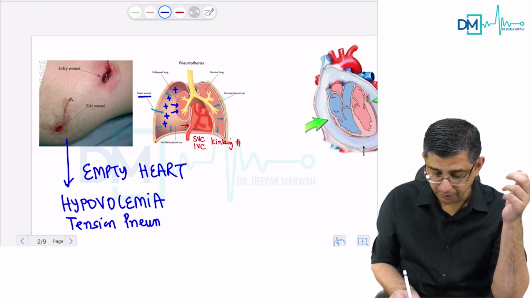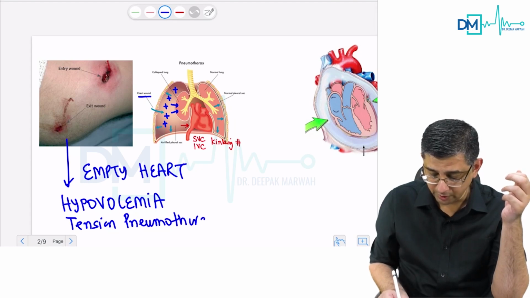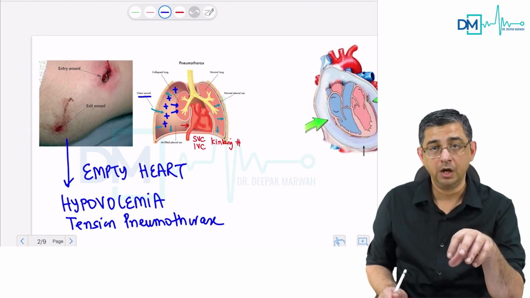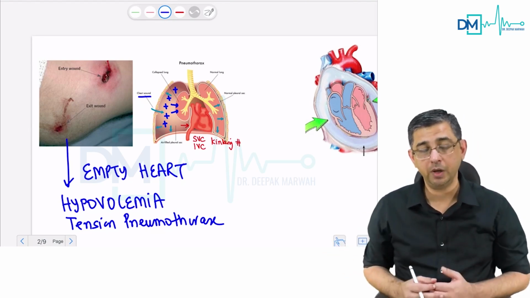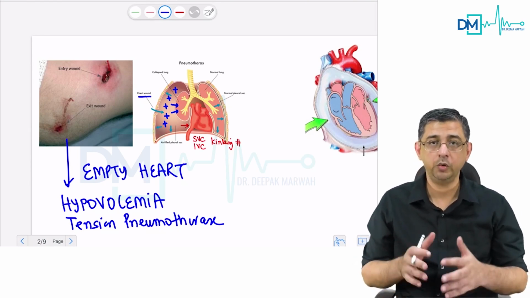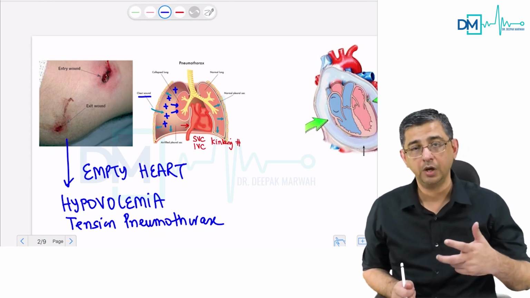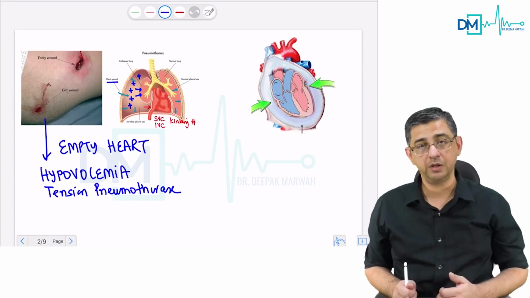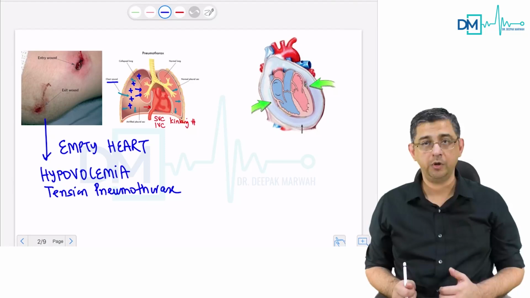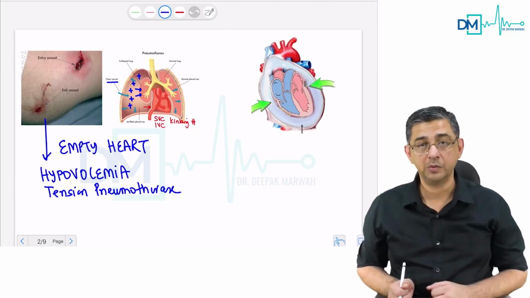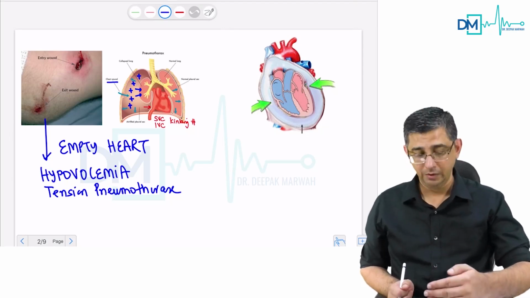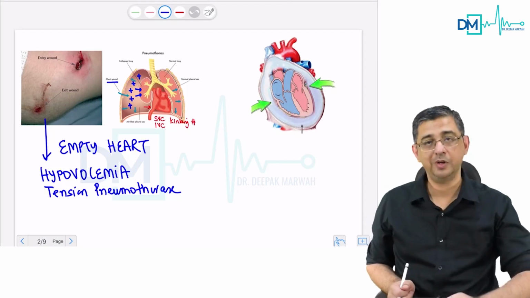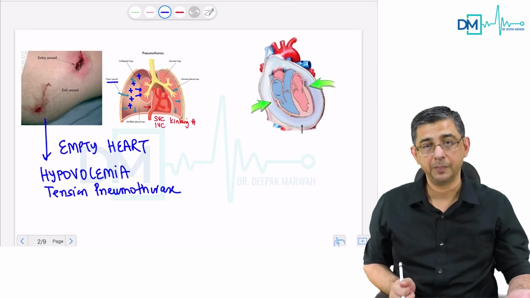Why I was emphasizing on PEA being important for you to understand, or why it is discussed right in the beginning, is because this is one part where you have to stop and think. And when you are busy doing CPR, your adrenaline is so pumped up, and you are so hell-bent on doing all those activities like giving adrenaline to the patient or planning to defibrillate a patient, that you don't understand that in this condition there is no requirement of defibrillation. And obviously you will give CPR to the patient, I'm not criticizing that, but then CPR is not going to save this patient, in a sense that it will just ensure that some circulation may be maintained, but unless and until you treat the cause in this particular case, the survival chances would be close to 0%.